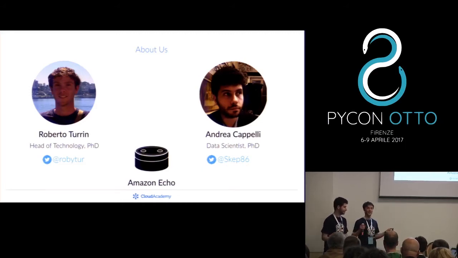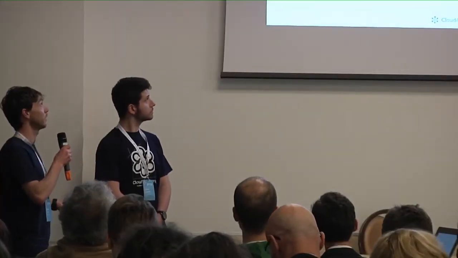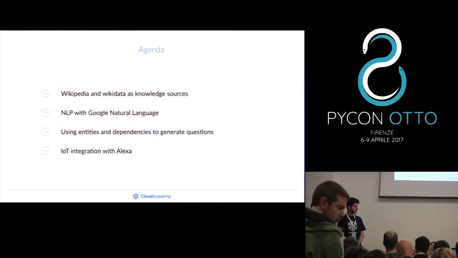Okay, that's just what we did. And now let's talk about how we did it. In very few points, that's our pipeline. We started collecting a knowledge source from Wikipedia. We processed this source using the Google Natural Language API, which is an NLP tool, basically. Then using this output, we collected entities and dependencies to generate questions. And finally, we integrated this output with Alexa.